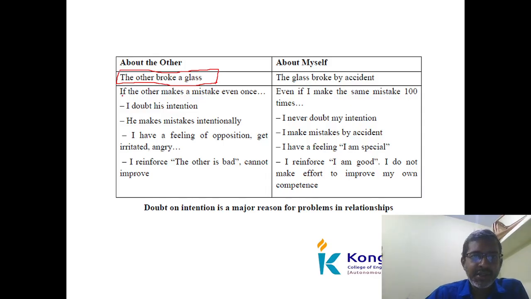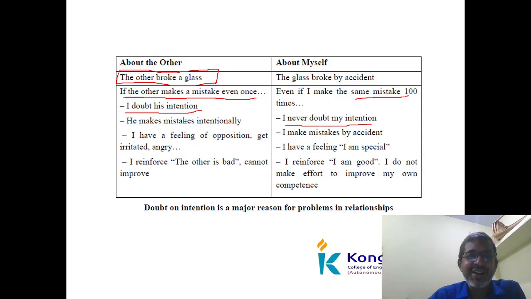So the other broke a glass. If the other makes a mistake even once, I will say he did it. You doubt that he made the mistake intentionally, so I have doubt about his intention. Suppose I made the mistake myself, and the same glass is broken. Even if I did the same mistake 100 times, I never doubt my intention.